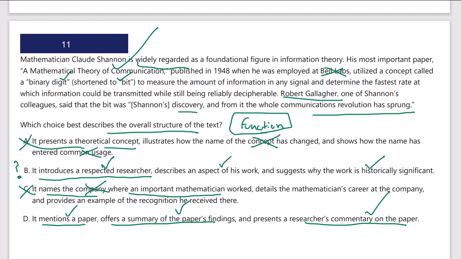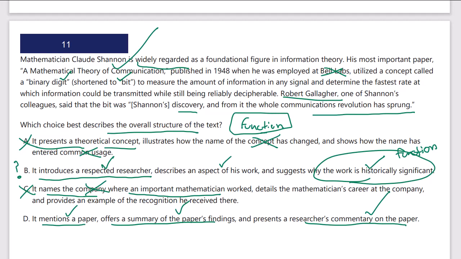Now, what's the difference between B and D? Mentions a paper, offers a summary, and presents a commentary. Is that the function? Or introduces a researcher, describes an aspect of his work, and suggests why the work is historically significant? Why the work is historically significant? That is more important. That's more of a function, right? It's not just saying what his work is, it's putting his work into context.